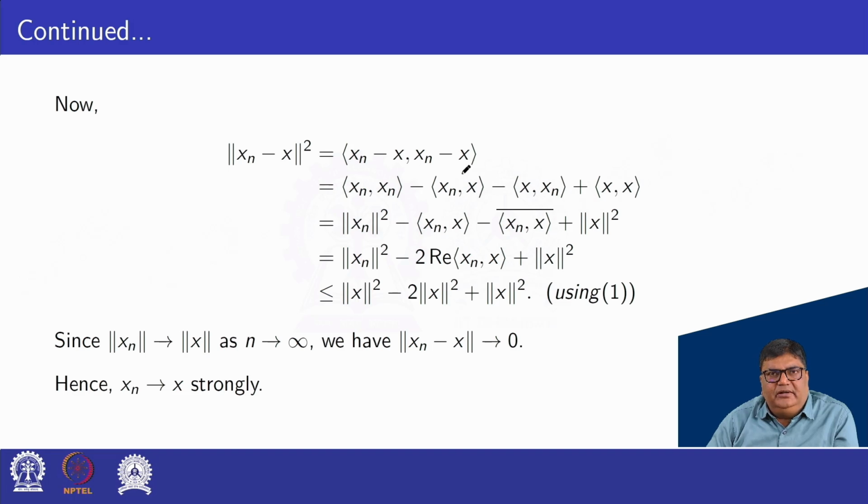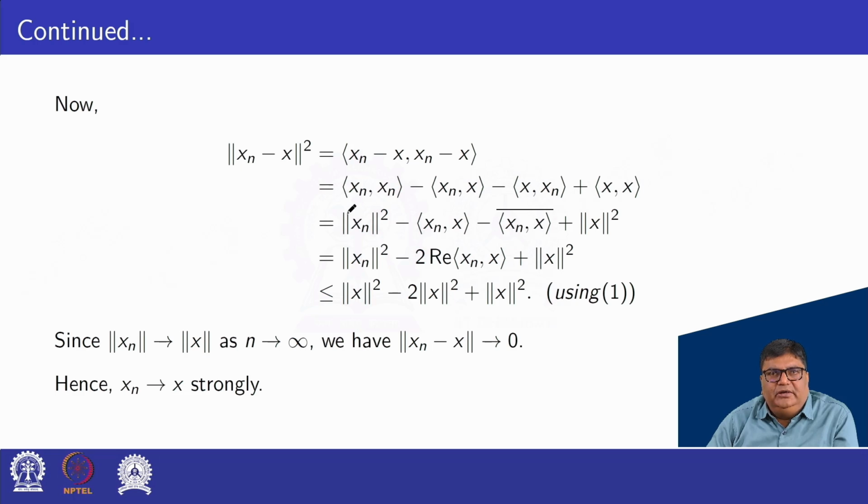We can expand it using the third and fourth properties of inner product: the inner product of xn, xn minus the inner product of xn, x minus the inner product of x, xn plus the inner product of x, x. The inner product of x, xn is the complex conjugate of the inner product of xn, x.